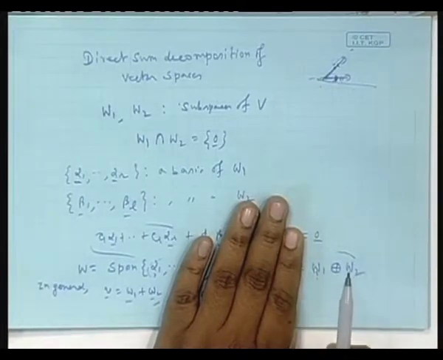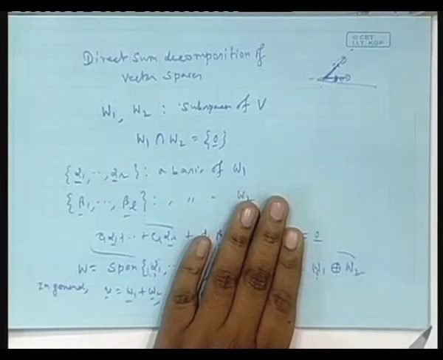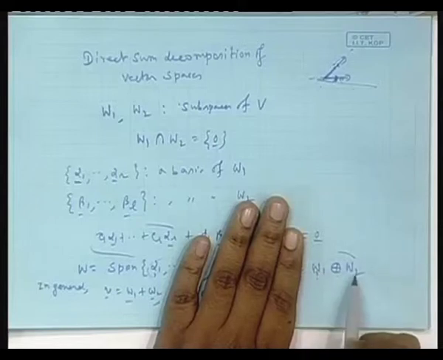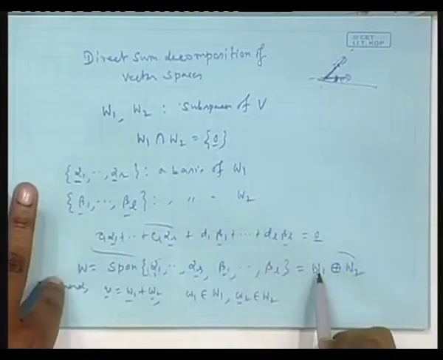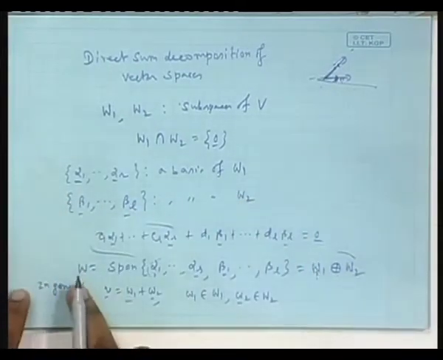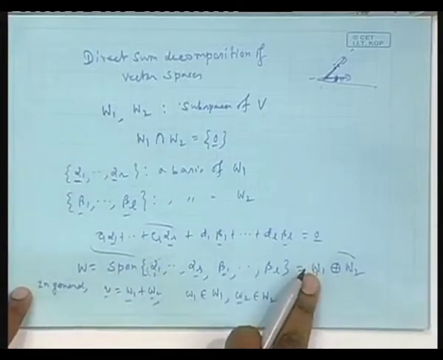So, any vector will have two components, a summation of two components in general: a component coming from here, a component coming from here. Sometimes this component could be 0, so you get the component here only. So basically that time you are taking that segment of W, which is nothing but W1.